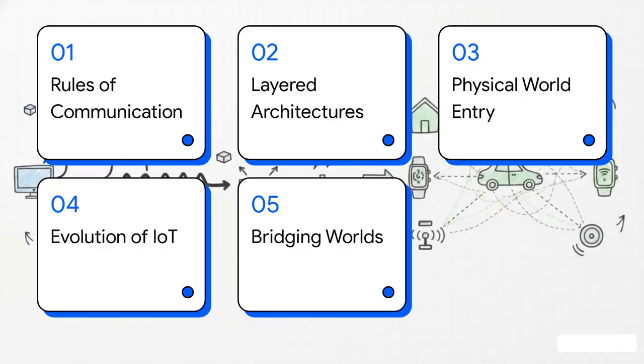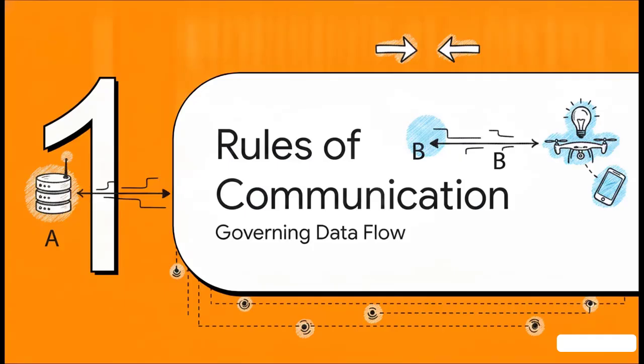First, the rules of communication. Second, layered network architectures. Third, entering the physical world. Fourth, the evolution of IoT. And finally, bridging digital and physical. Let's jump right into part one. Section 1, the rules of communication.